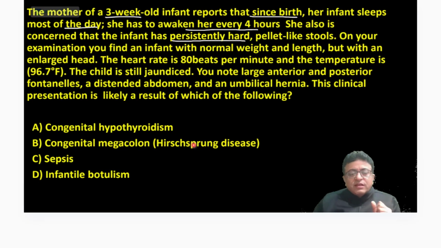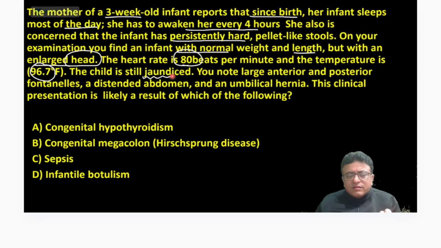So few have answered Hirschsprung disease. Hold on, read the question further. Normal weight and length, but enlarged head. Heart rate is 80. You find a 3-week-old with 80, which means bradycardia. Temperature 96.7, hypothermia. Child is still jaundiced.